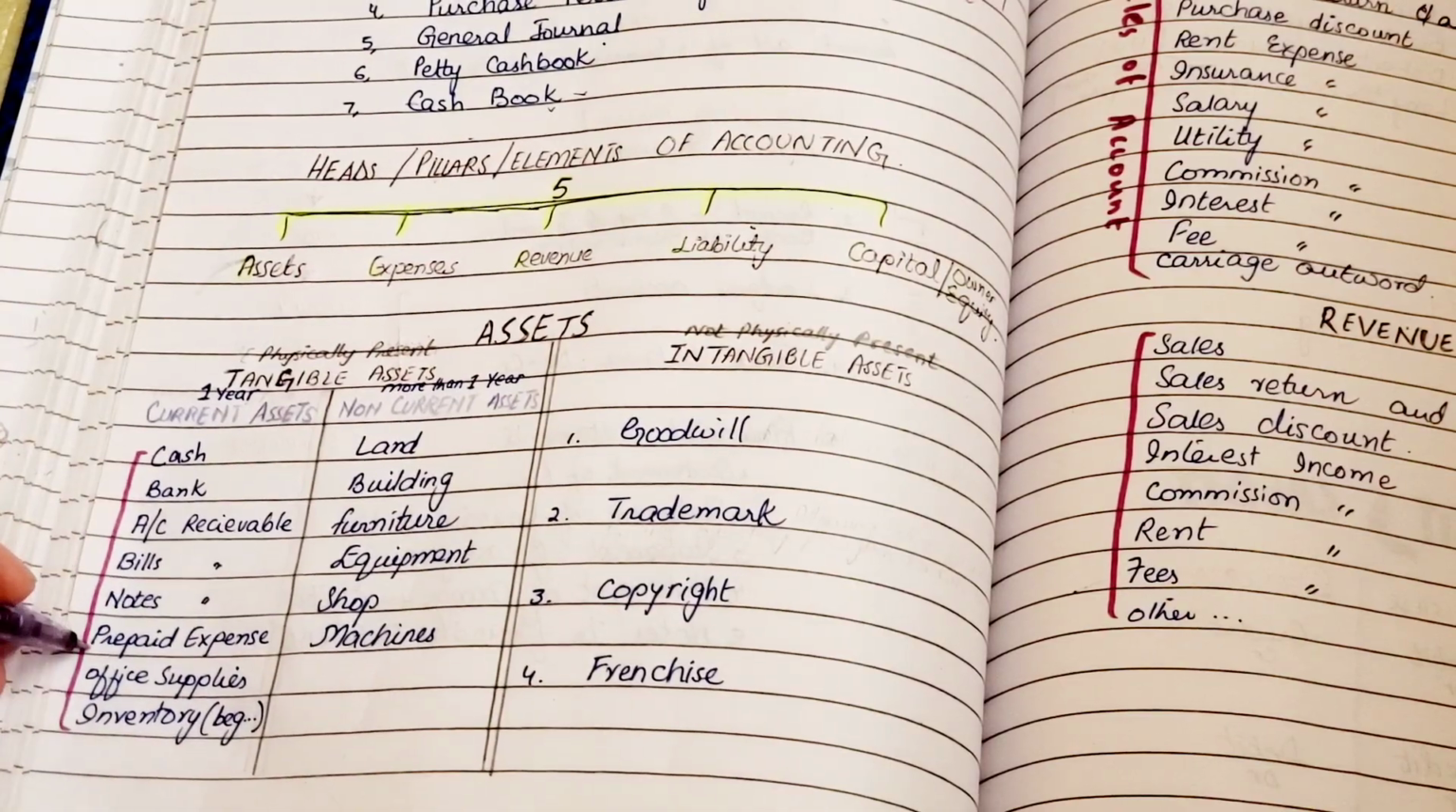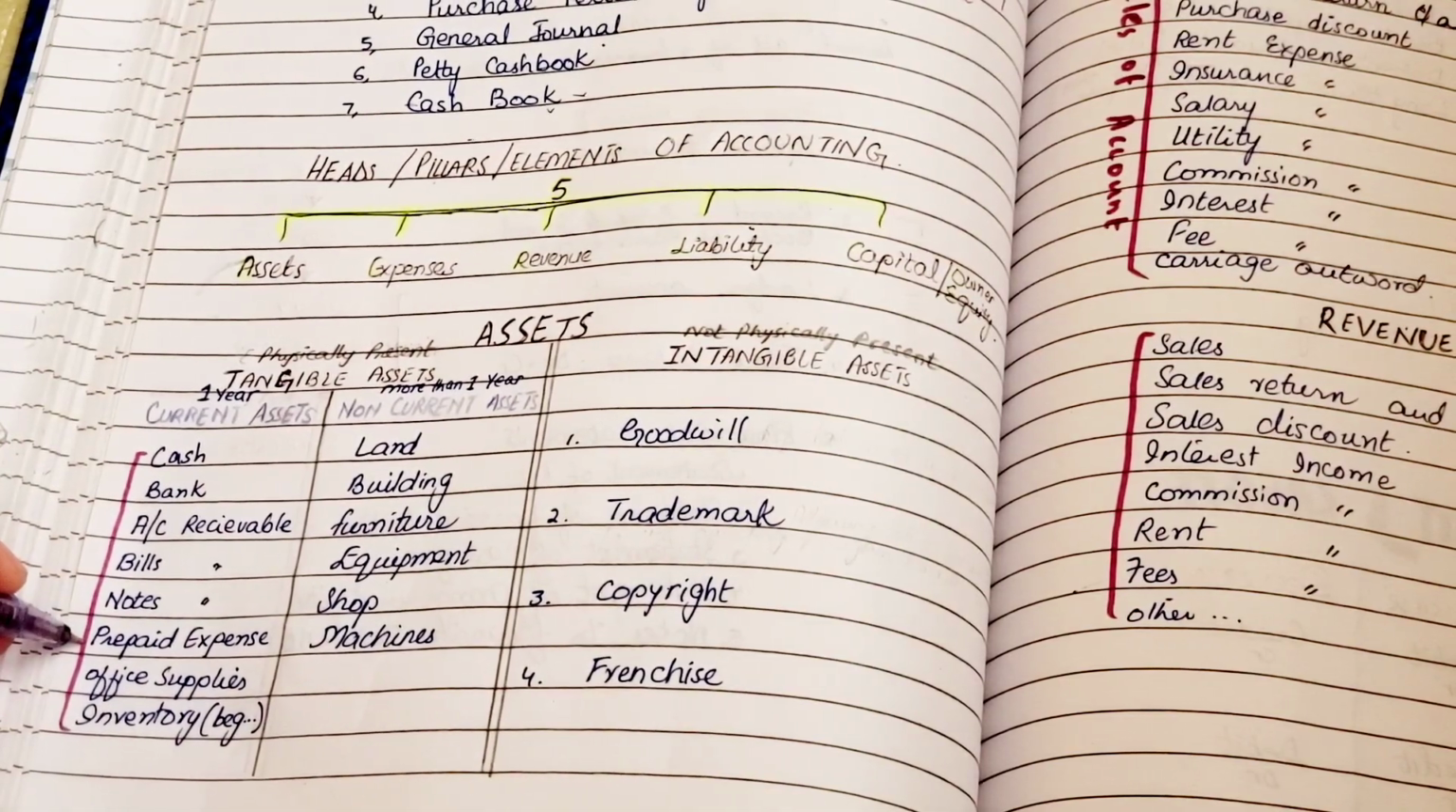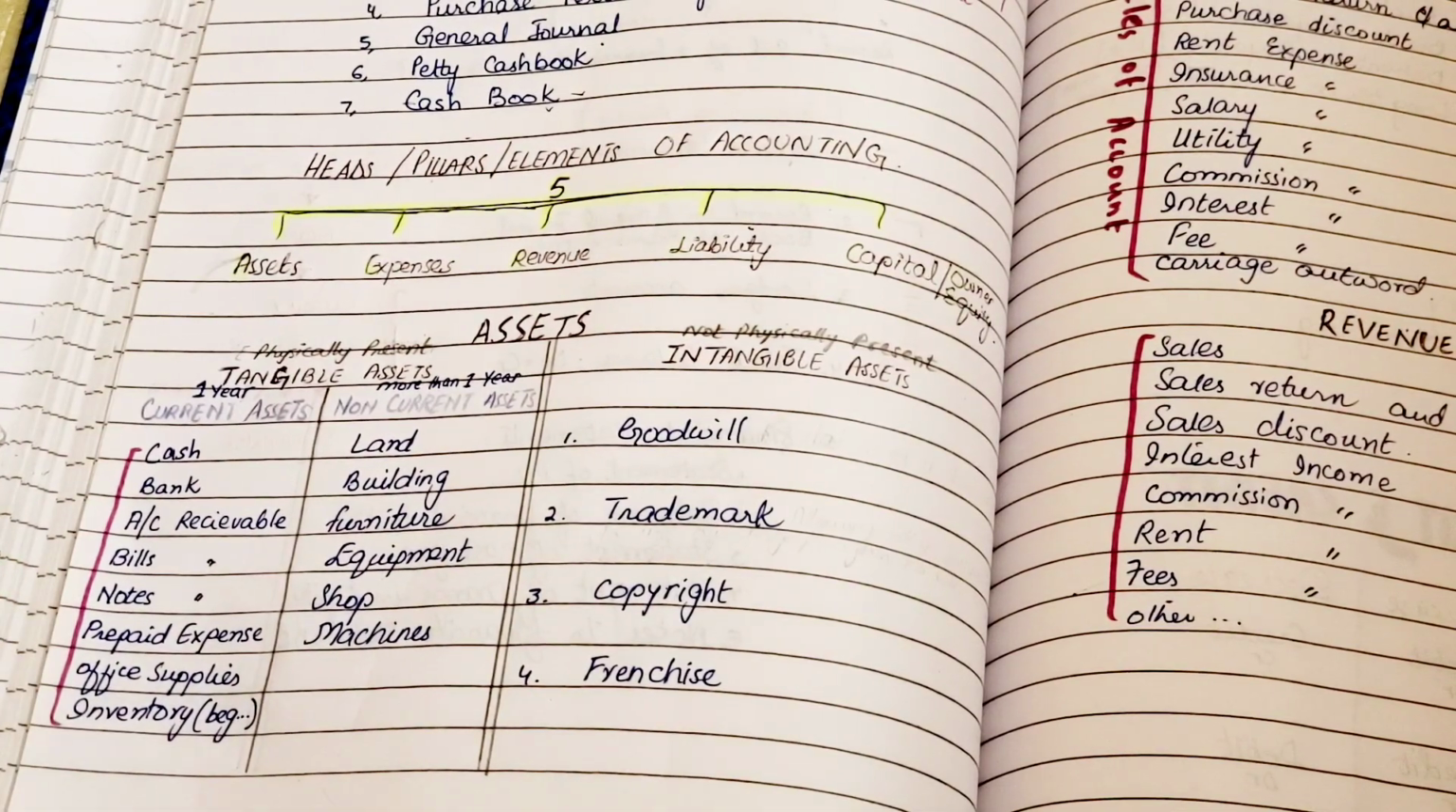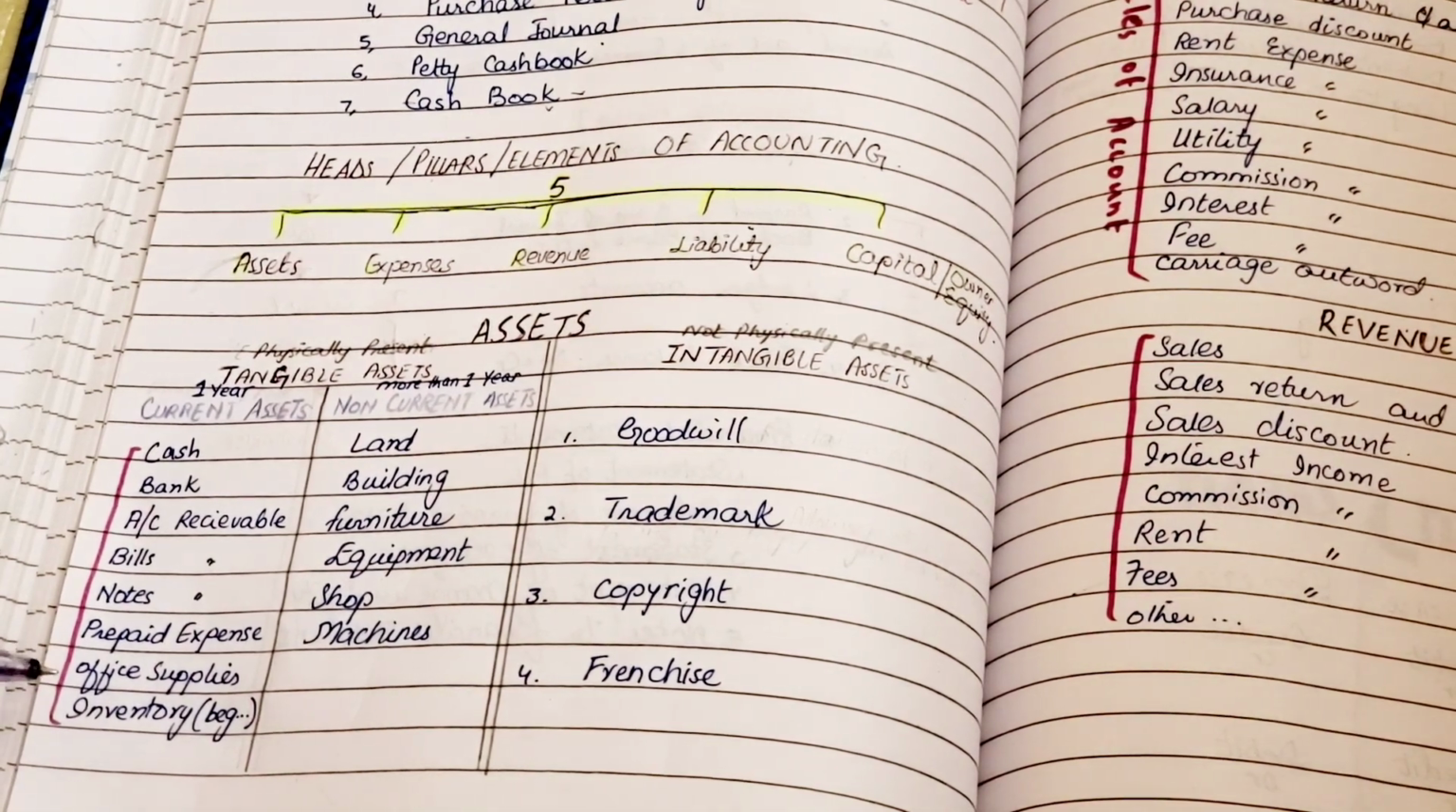Then we have prepaid expenses. Like I have a rented shop, so I paid the rent for a year, but in that year I have only utilized the beginning 3 months, and the remaining 9 months are the prepaid expense that I am going to use in the future. It is not used yet, but I already paid for it. That is prepaid expenses, right?